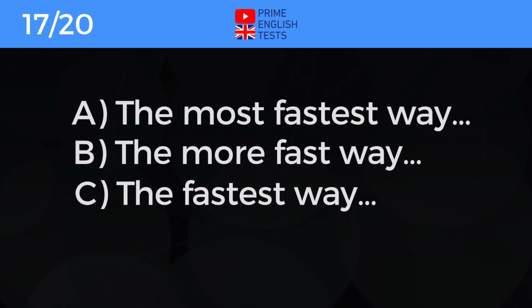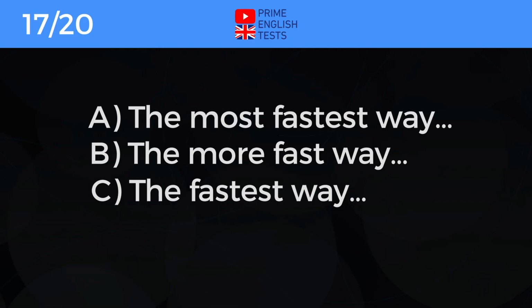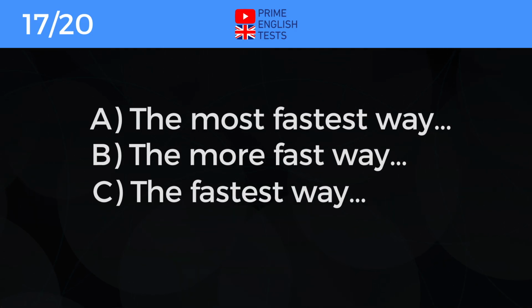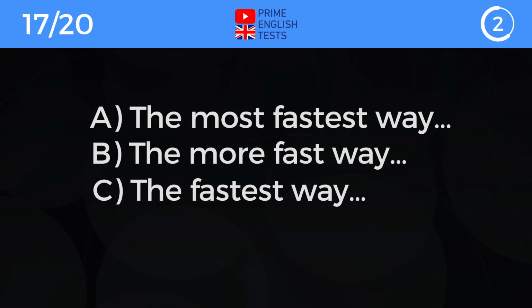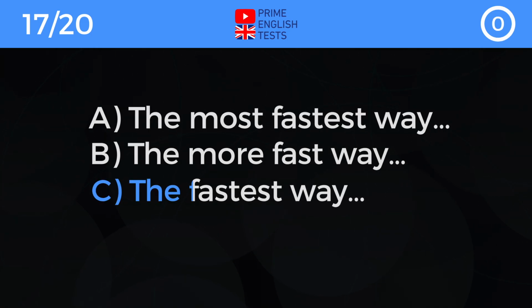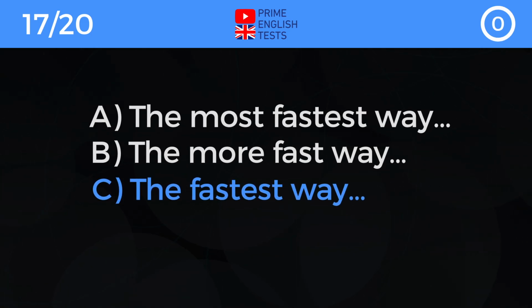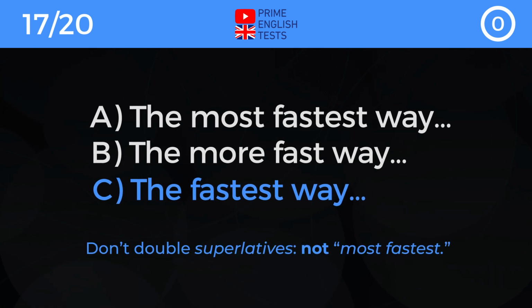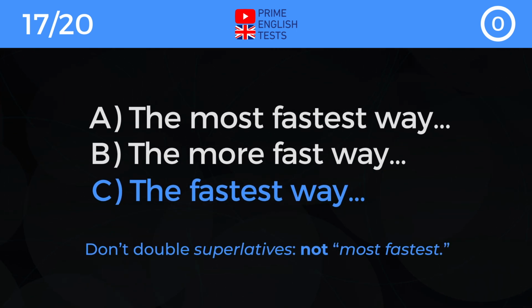A. The most fastest way. B. The more fast way. C. The fastest way. Correct answer is C. The fastest way. Don't double superlatives. Not most fastest.